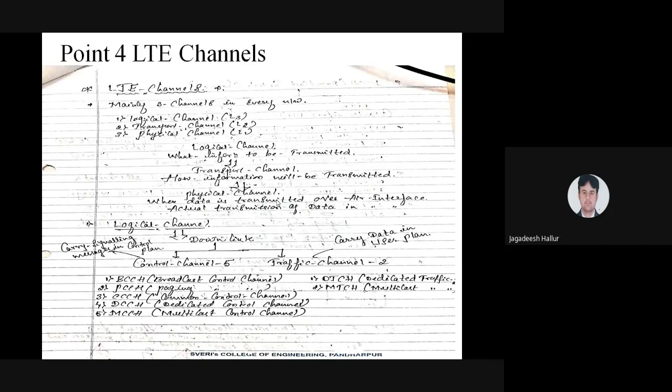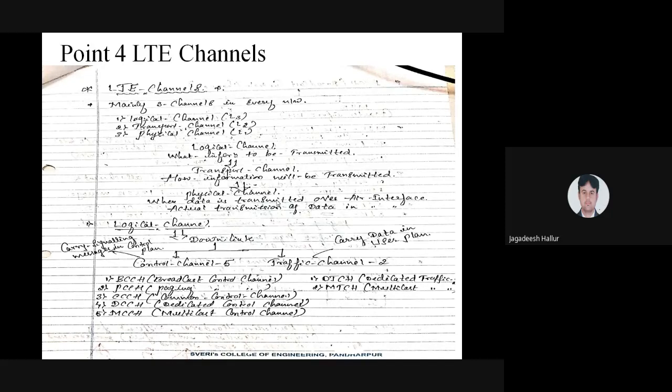The control channel has mainly 5 types of channels. First is the broadcast control channel. Second is the paging control channel. Third is the common control channel, then the dedicated control channel, and last is the multicast control channel. These are the 5 different types of channels we are using: broadcast, paging, common, dedicated, and multicast.